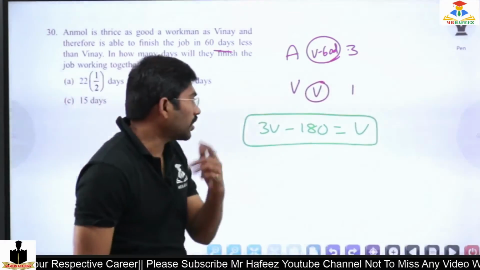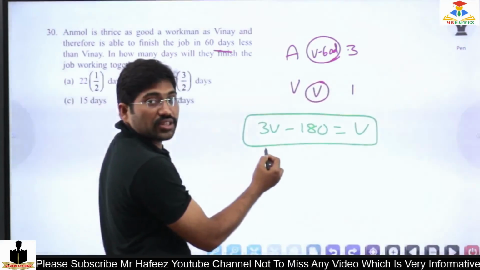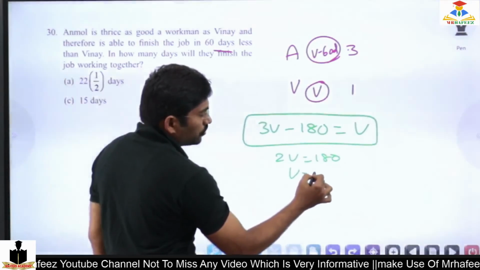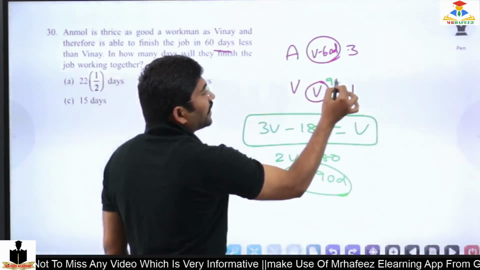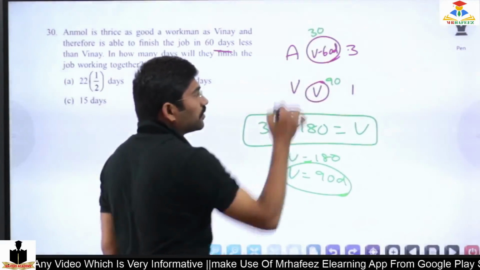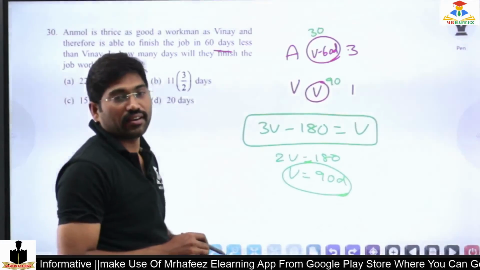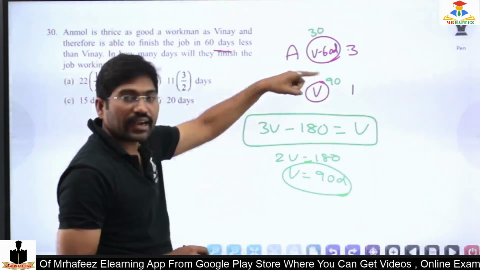Yes, sir. Okay, good. So on the left-hand side, 3V minus V is 2V. So 2V equals 180, V equals 90 days. So when V became 90, 90 minus 60 is 30. And now what do I require? I require Anmol plus Vinay, the LCM of 30 and 90.